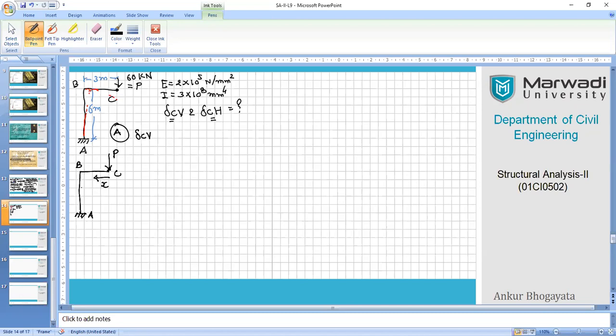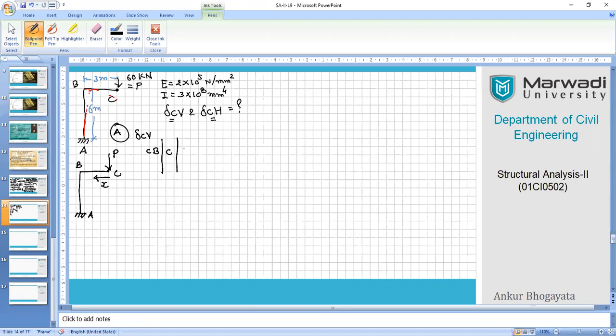So I will be writing separate equations for both segments due to the given force. So let me write down here the segment names. Let me try to plan how I will execute both the calculations, half and half. Okay, that is good enough. So I will be writing here first segment C to B. Now the origin will be C, of course.